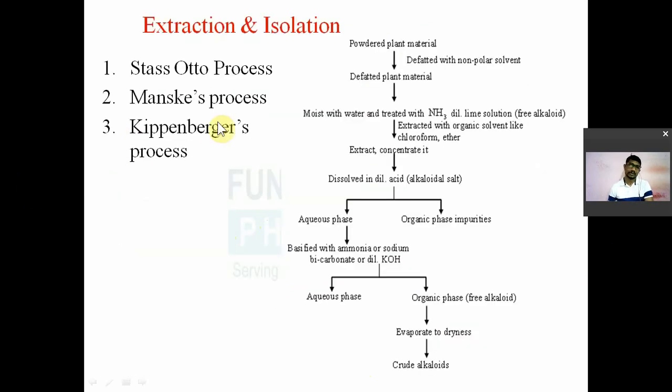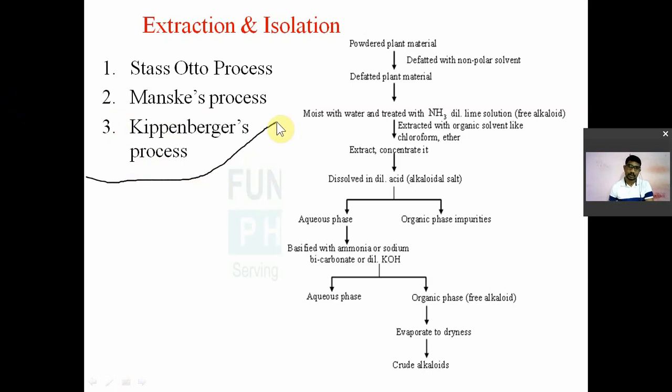Extraction and isolation के लिए दो तीन प्रोसेस होता है. First one is the Stas-Otto process, second one is Mayer's process, and third one is Kippenberger's process. Remember the names. Remember the names. The rest of the things are not much important.